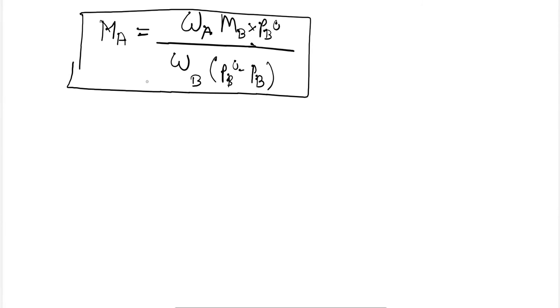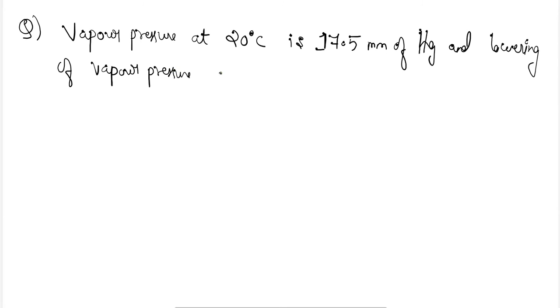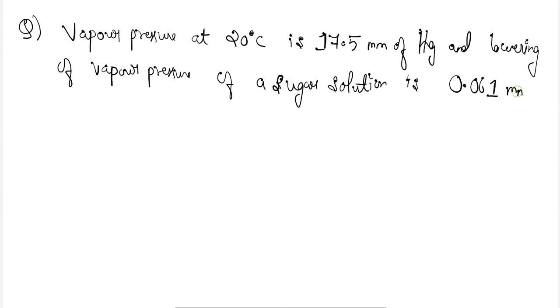So let's solve some of the numericals related to this topic. The first numerical which we are going to solve is: the vapor pressure of water at 20 degrees Celsius is 17.5 mm of Hg, and the lowering of vapor pressure of a sugar solution is 0.061 millimeter of Hg.